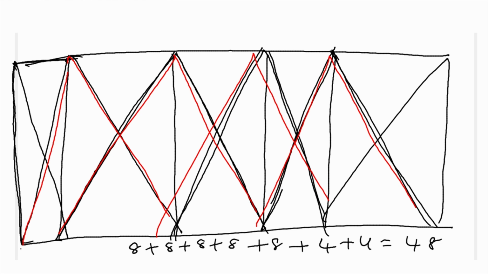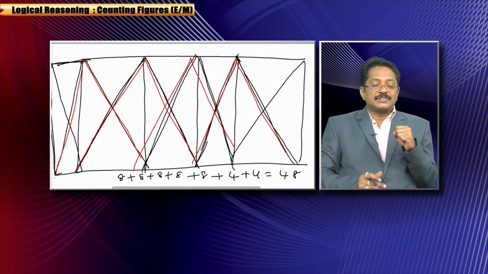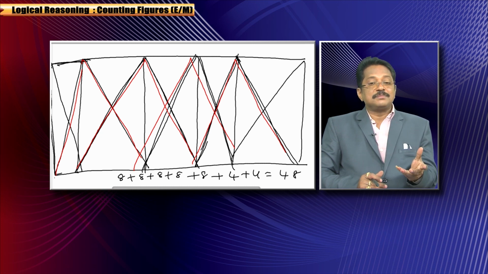From this, you can generate any formula. How many squares are combined here? 5 squares are combined, 5 8s. And how many times the 4? Here 2 times of 4 is added. If n squares are added, then here 8 into n plus, correct?